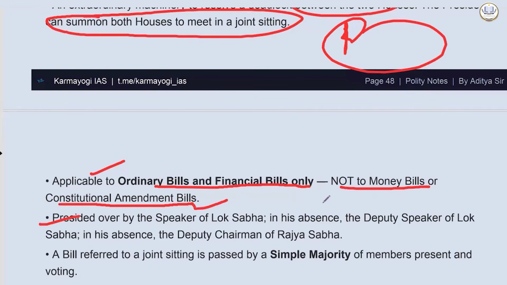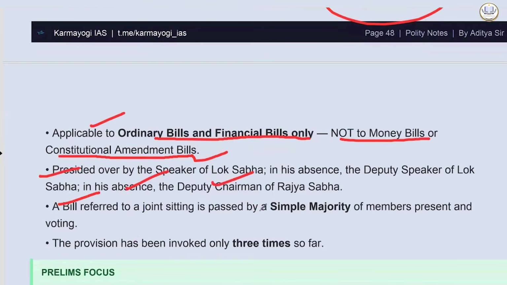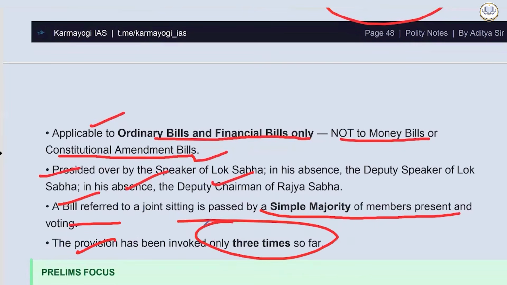Presided over by the Speaker of Lok Sabha, in his absence the Deputy Speaker of Lok Sabha, and in his absence the Deputy Chairman of Rajya Sabha. A bill referred to a joint sitting is passed by a simple majority of members present and voting. The provision has been invoked only 3 times so far.